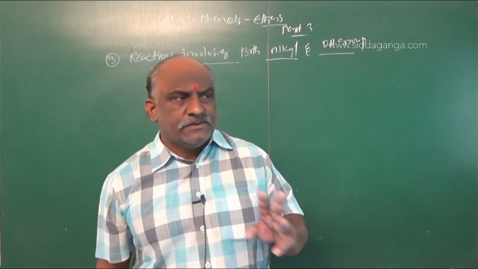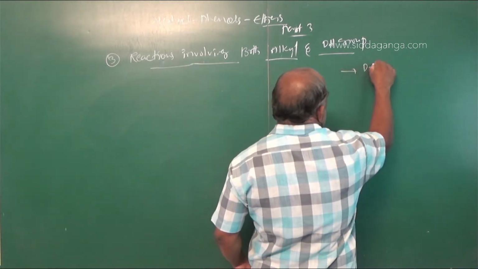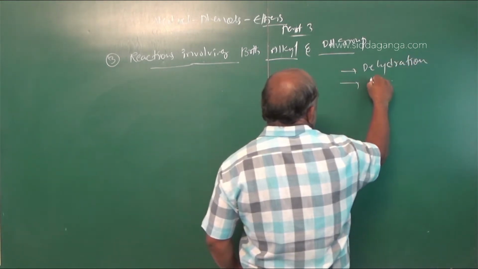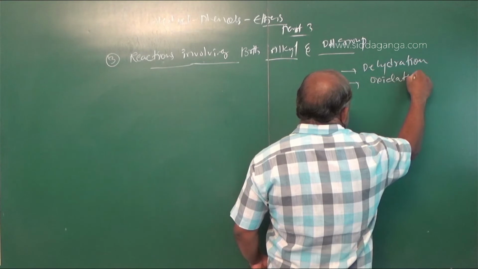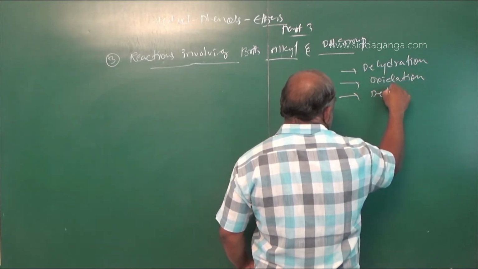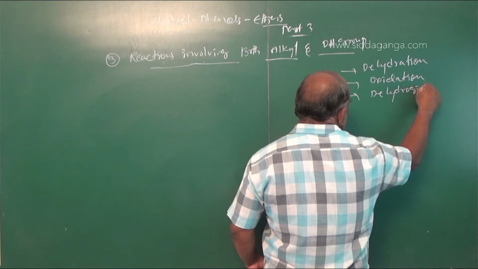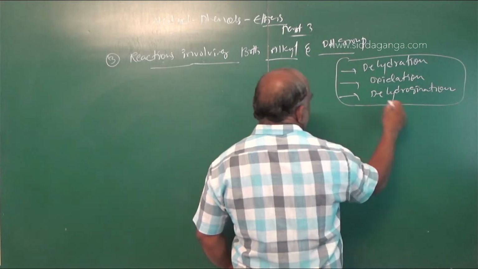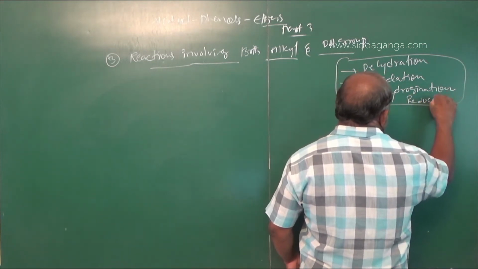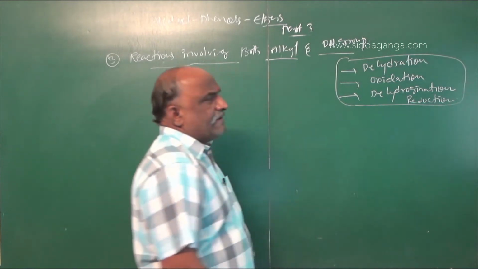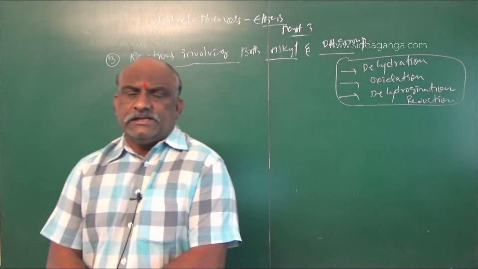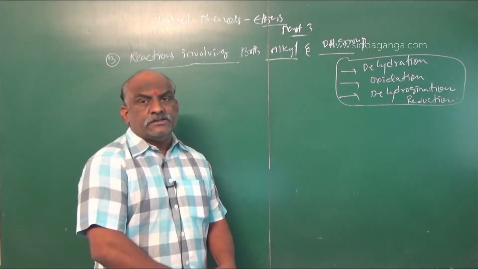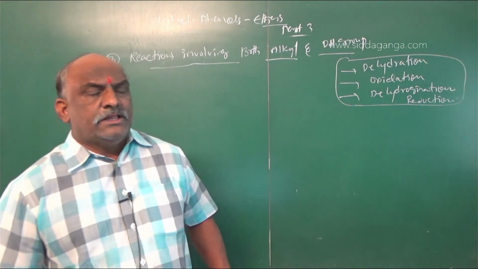Here there are three types of reactions. Number one is dehydration. Number two is oxidation. Number three is dehydrogenation. Dehydrogenation is nothing but a reduction. These three reactions are very, very important: dehydration of alcohols, oxidation of alcohols, and dehydrogenation of alcohols. Dehydrogenation of alcohols is nothing but a reduction.